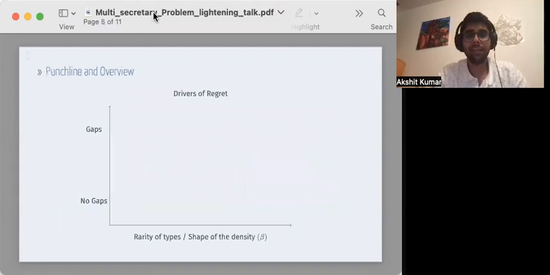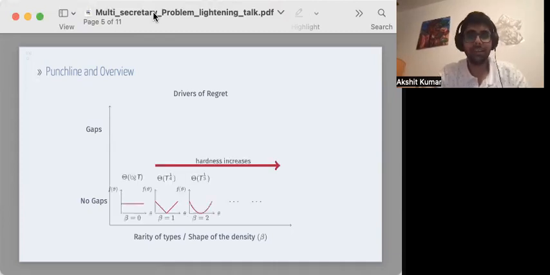In this work, we identify that there are two potential drivers of regret. First is the shape of the distribution, which determines how the types are clustered and tries to capture the rarity of types. Second is the presence or absence of gaps. The shape is characterized by a parameter beta, which you should intuitively think of as the curvature of the density. The first insight is that as beta increases, we show that the exponent in the regret also increases, and beta is characterizing the hardness of the problem.